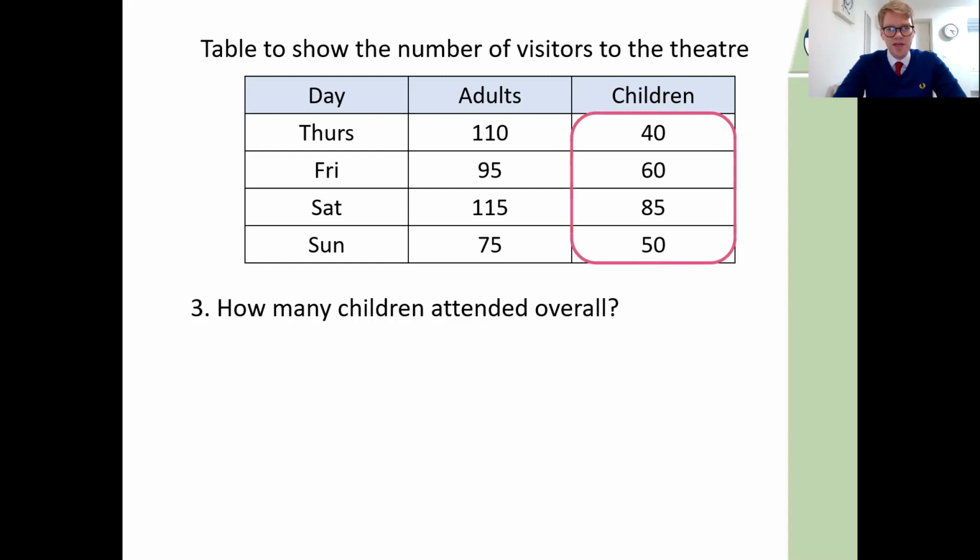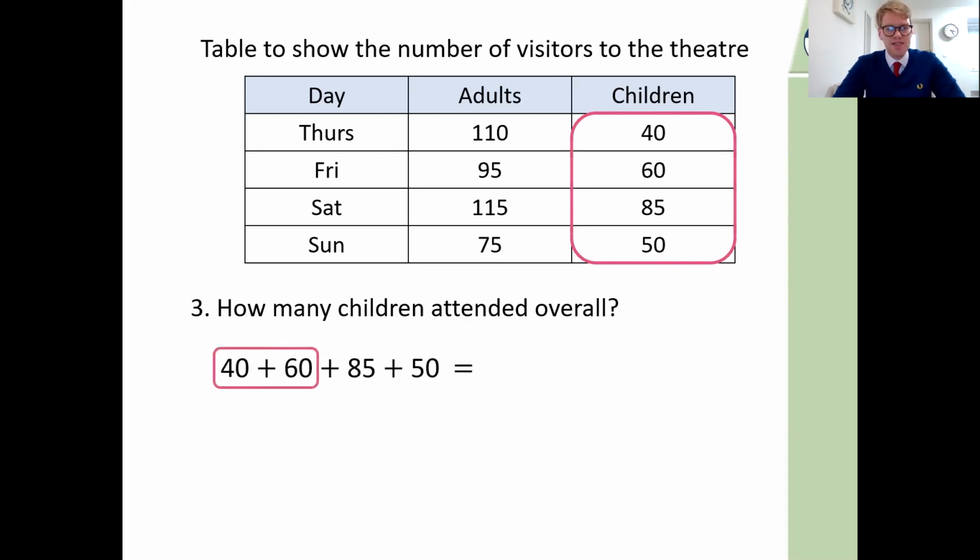So a few ways we could do this. My big advice would be, let's maybe not try to do it all at once. That might make life a little bit easier for us. So we can do this in sort of chunks. We can add a few bits together at a time. I would also be looking for any numbers that I know bond together really nicely. I'm looking already at that 40 and 60. What does 40 and 60 make? It makes 100. So that's going to make life easier for us.